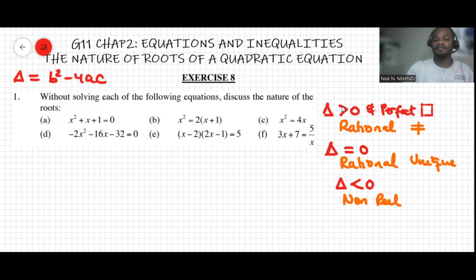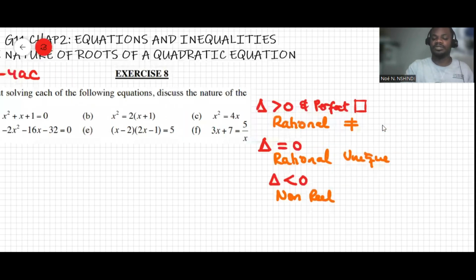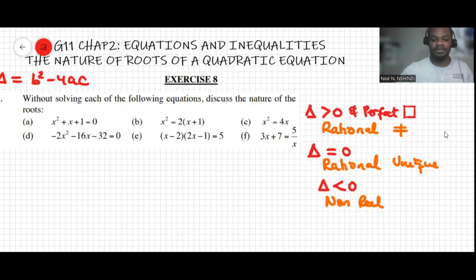Now over here, delta is greater than 0, but it's not a perfect square. I need to add this condition. Maybe I can just write it above there. Let's say if delta is greater than 0, but not a perfect square, then we say the roots are irrational, and they are also different.